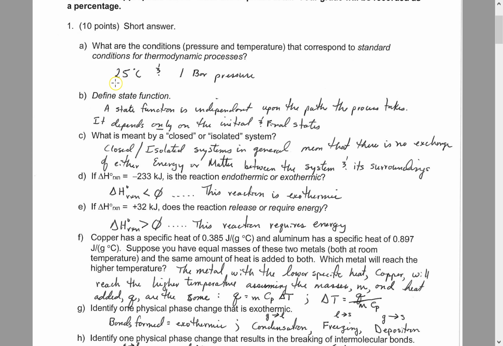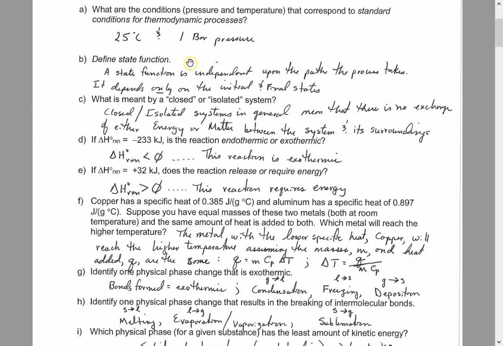Thermodynamics standard conditions are 25 degrees Celsius, 1 bar pressure, which is approximately 1 atmosphere. So I think I gave you credit for pressure of 1 atmosphere, 1 bar. These were each worth 1 point apiece.